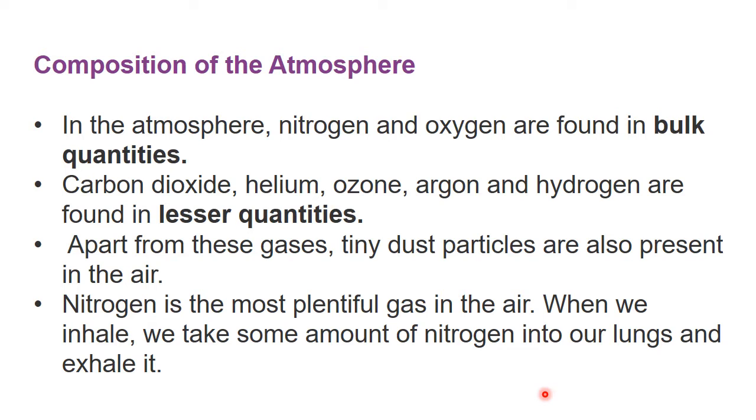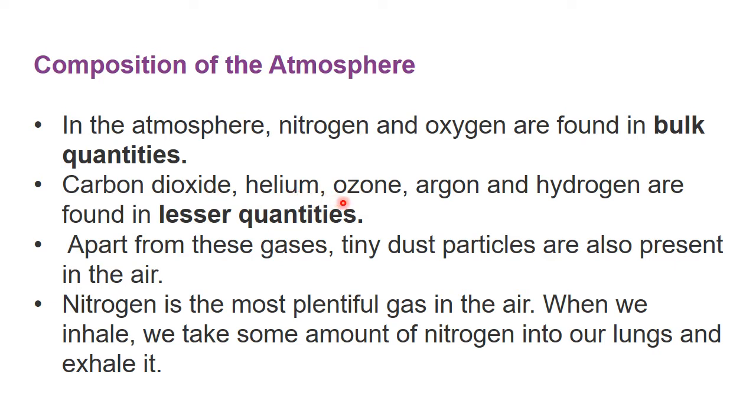So in the atmosphere, what gases are in bulk? Nitrogen and oxygen. What are in lesser quantities? Carbon dioxide, helium, ozone, argon and hydrogen, and some tiny dust particles.